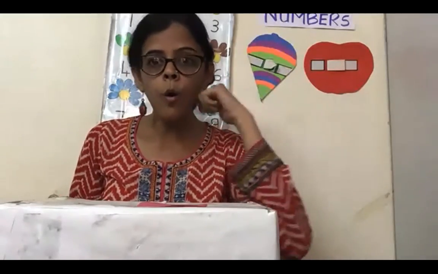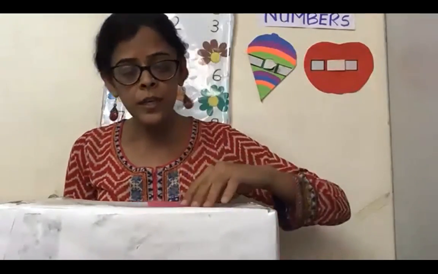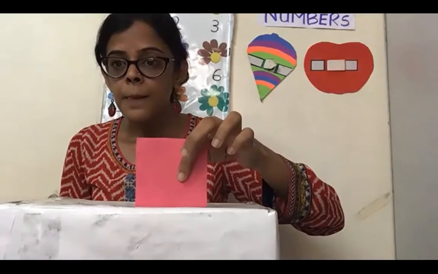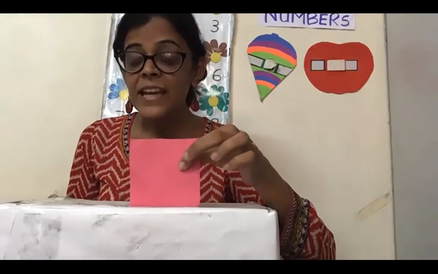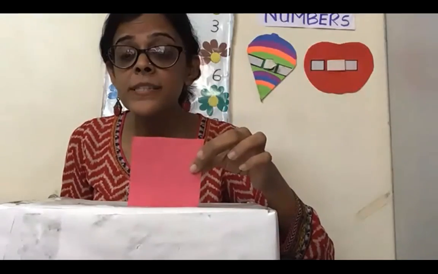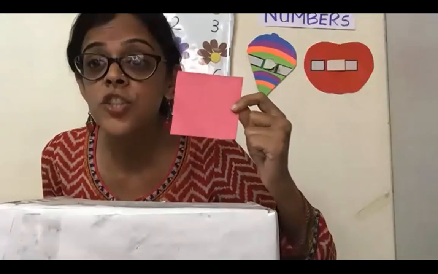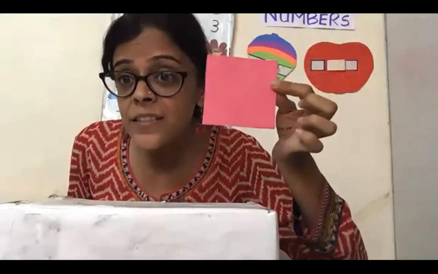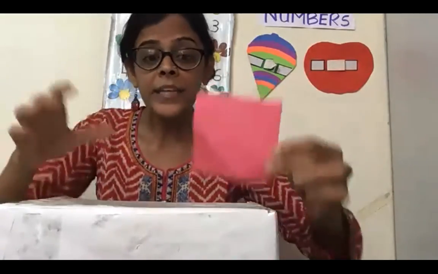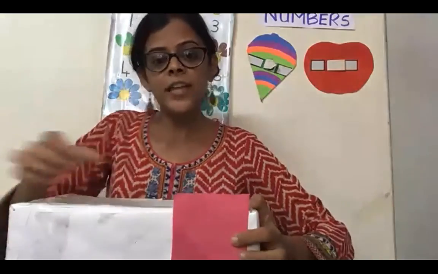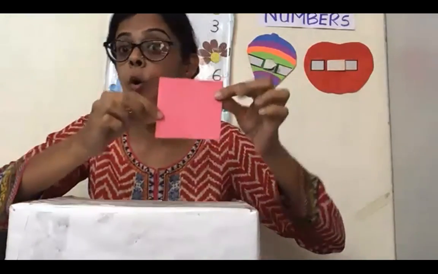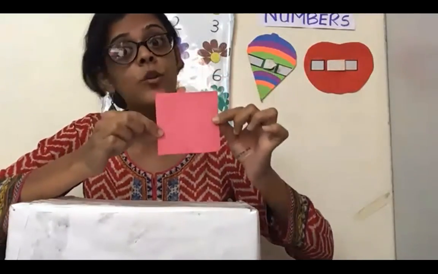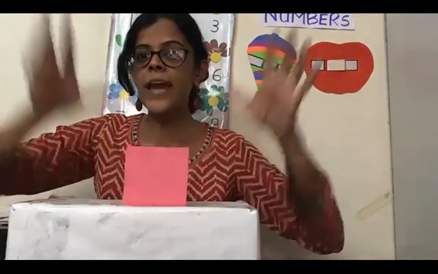The square cannot stand. Why? Because it is a 2D shape and it is flat. See, the square is flat. That is why it cannot stand. I can stick it. If I stick it, then only it will stay. If I hold it in my hand, then only it will stand. It cannot stand on its own.